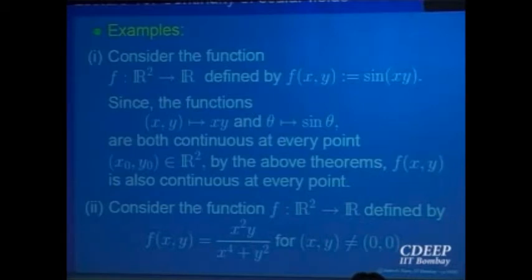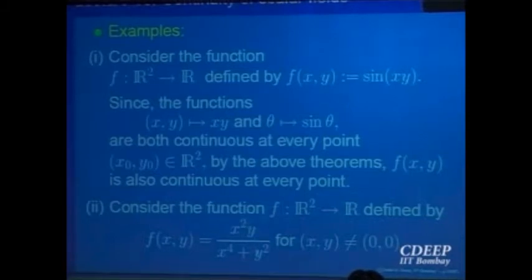So let us try to think of a path through (0, 0) along which I can compute the limit. So if this degree is 3 and this is 4, what shall I try to do?